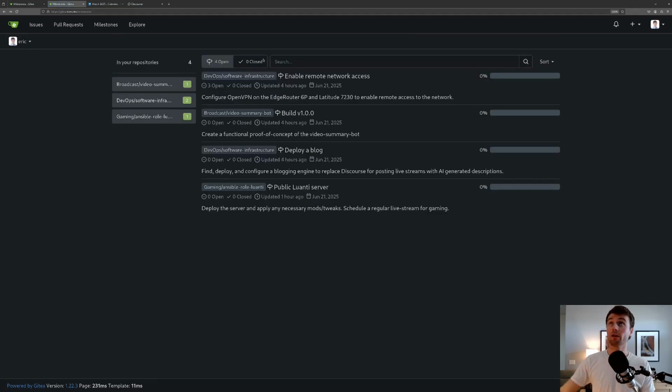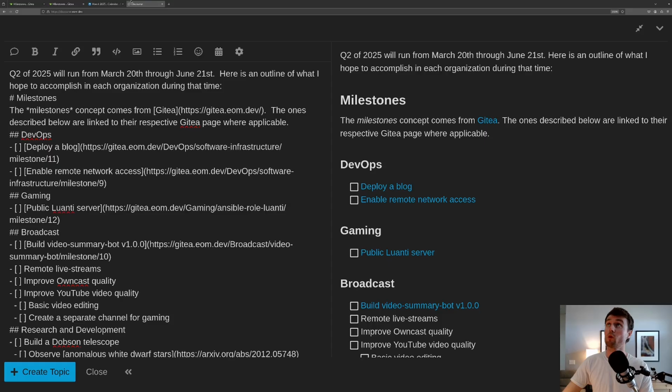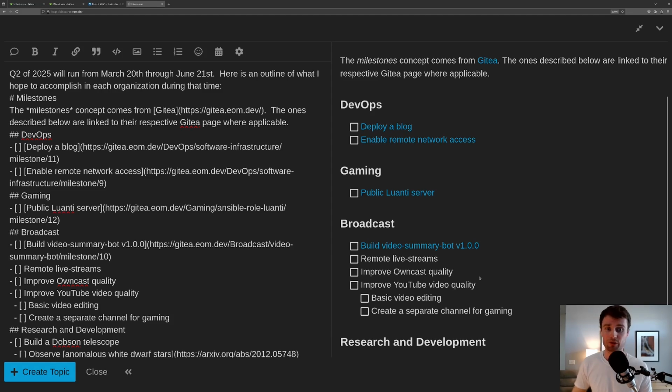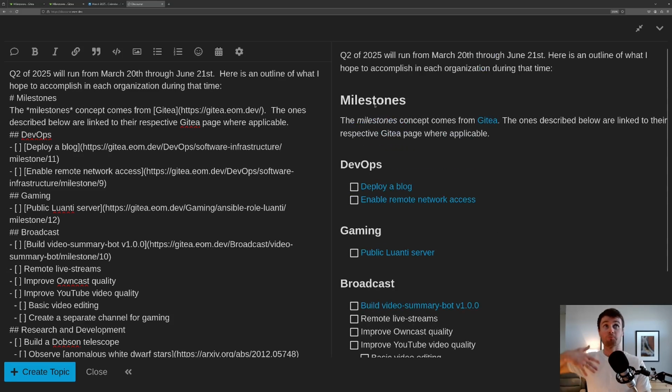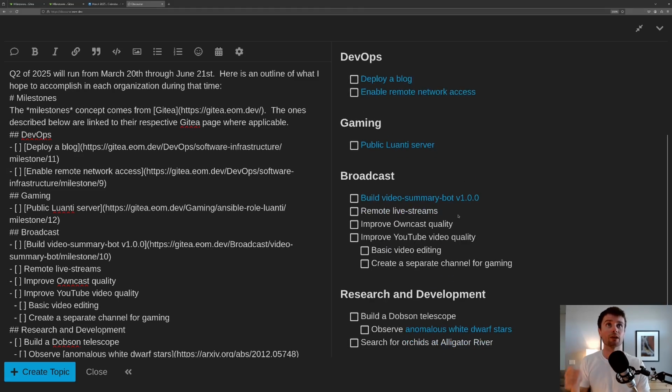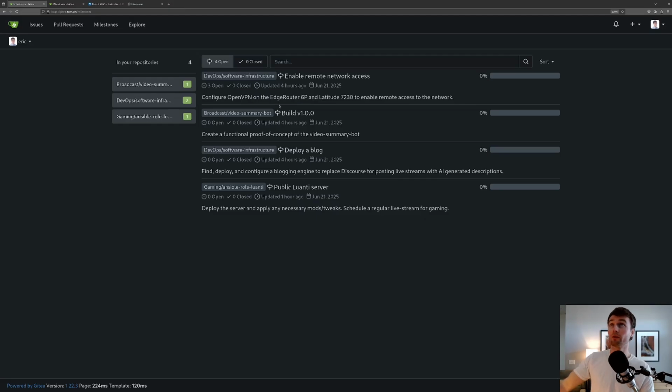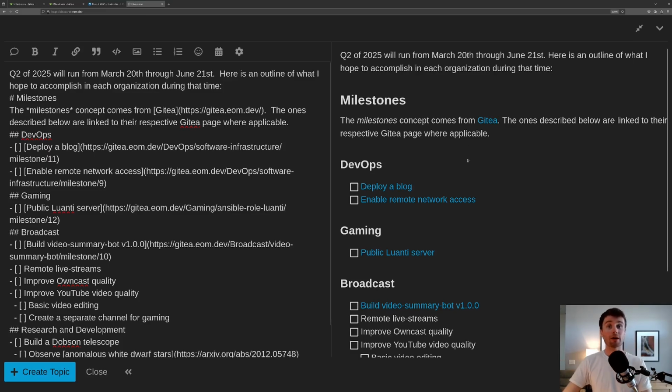So I've created these 4 milestones in Git, and I've created a few more over on Discourse, specifically for things that aren't necessarily software engineering projects that wouldn't have a Git repository. So all of the milestones that I am hoping to accomplish in this time frame are listed on Discourse, and the ones that have Git milestones are linked through Discourse. Anyway, let's talk about what we are actually going to do.